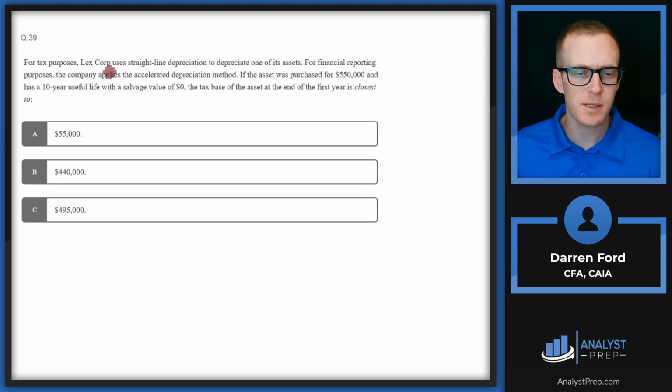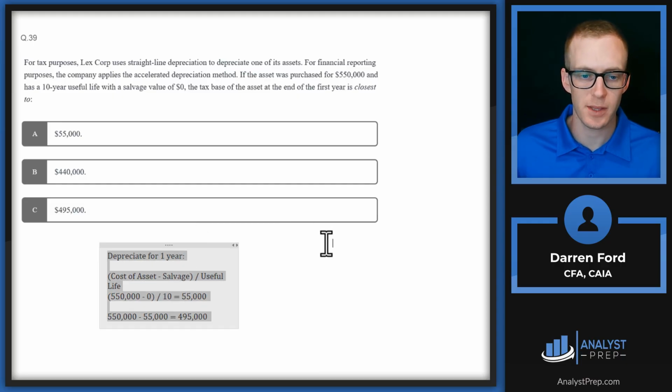For tax purposes, LexCorp uses straight-line depreciation to depreciate one of its assets. For financial reporting purposes, the company applies the accelerated depreciation method. If the asset was purchased for $550,000 and it has a 10-year useful life with a salvage value of $0, the tax base of the asset at the end of the first year is closest to. This will be a pretty straightforward calculation.